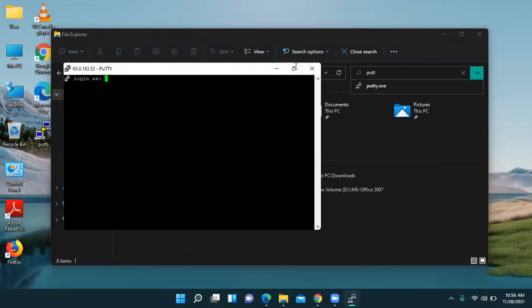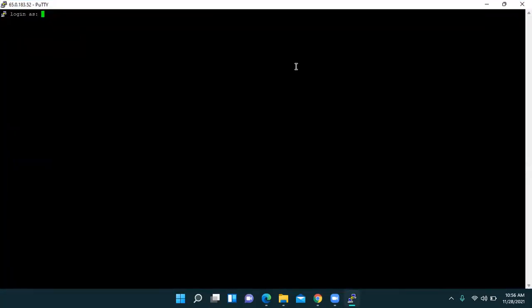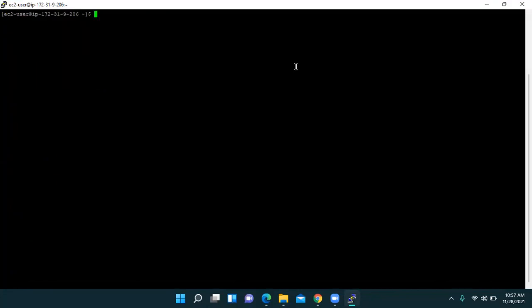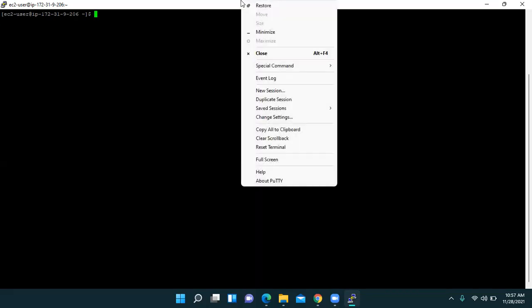Okay, so if you have a Linux operating system... now I have a Windows operating system, so that's why I'm taking the help of PuTTY in order to get a Linux operating system. Okay, first I will change the font size.